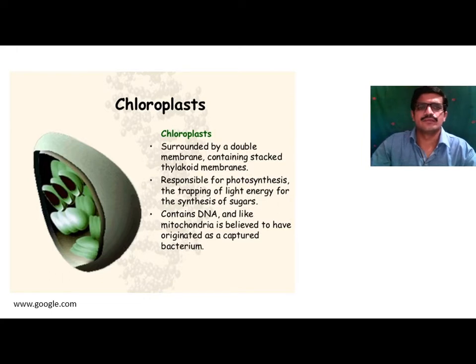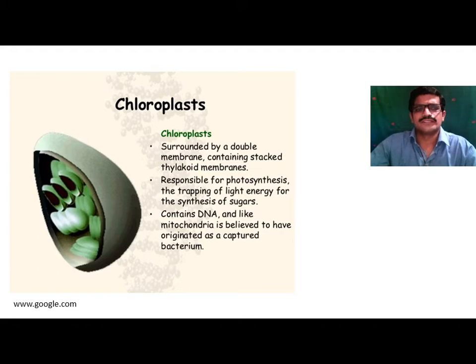In the granum there is the thylakoid membrane, and within this thylakoid membrane photosynthesis takes place. In photosynthesis, there is formation of carbohydrate in the presence of sunlight and chlorophyll with the help of water and carbon dioxide.